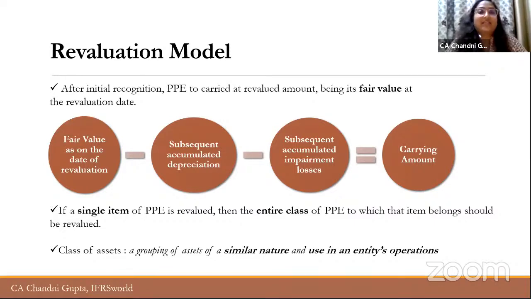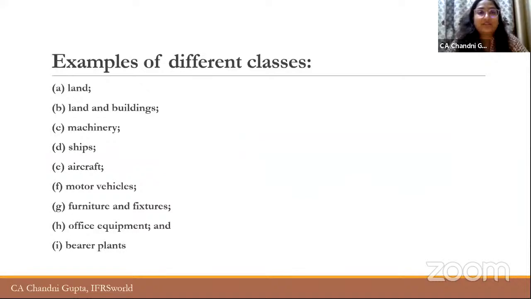But otherwise, if the fair value does not fluctuate very frequently or significantly, the company can revalue in 3 to 5 years. So this is the frequency of revaluation. So these are some different classes. As I told you, land and building, plant and machinery, aircrafts, ships, motor vehicles, furniture and fixtures, office equipments, and obviously the bearer plants, which are included in Ind AS 16. So the class will be determined on the basis of nature and use of that asset.